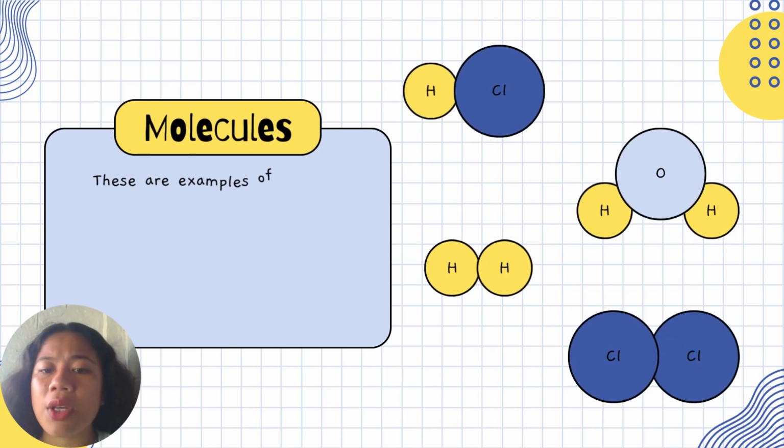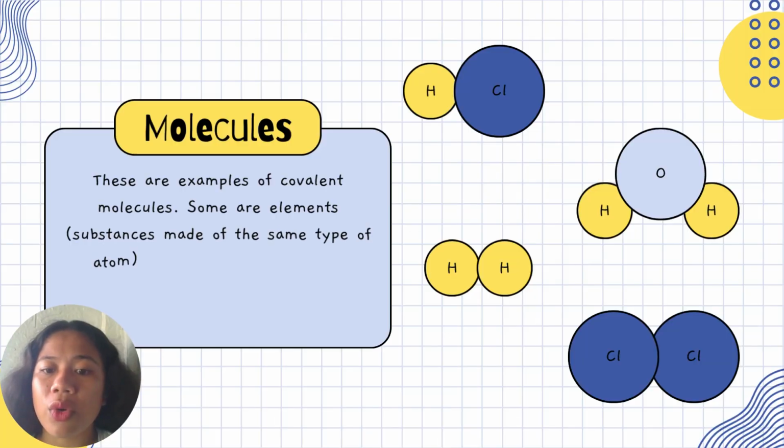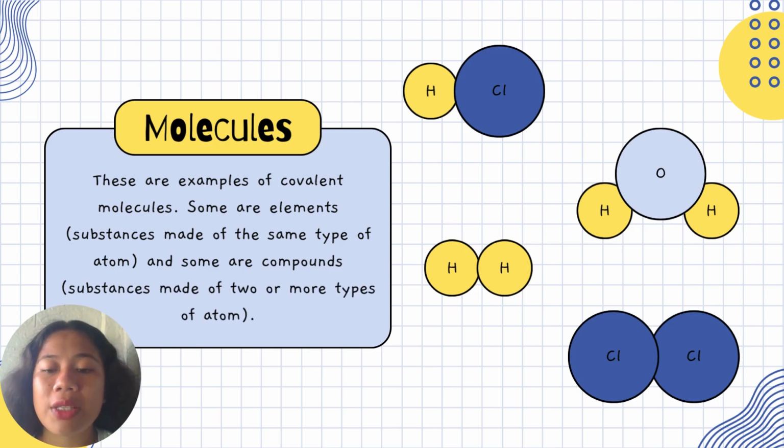So these are examples of covalent molecules. Some are elements, substance made of the same type of atom, and some are compounds or the substance made of two or more types of atoms. If we look at molecules, it can be the same type of molecules like hydrogen bonded with hydrogen and then chlorine bonded with chlorine. On the other hand, when we say compound or compounds, it is between two different elements. Like for example, the bond in water for hydrogen and oxygen.